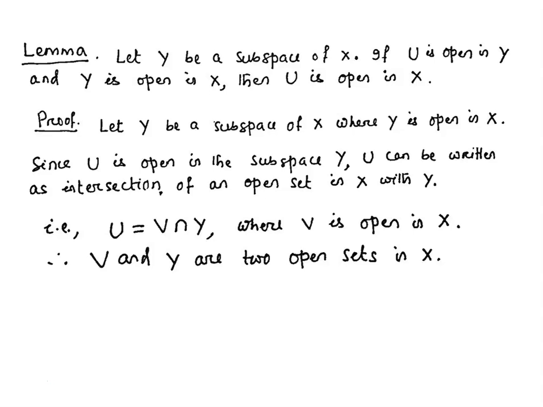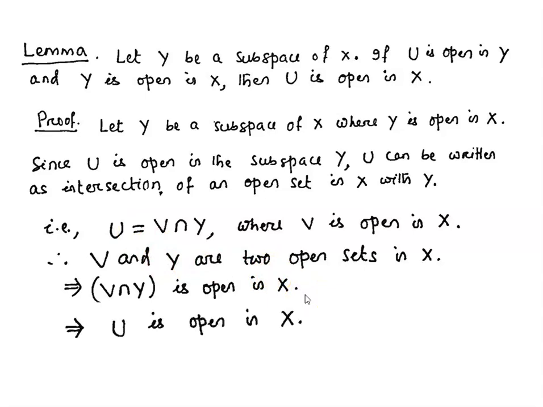So V intersection Y is open in X. Therefore, U is open in X. So we have taken an open set U in Y, which is also open in X because Y is open in X.